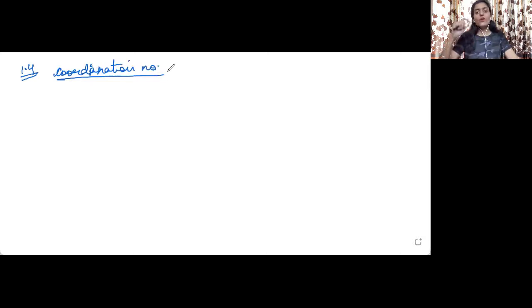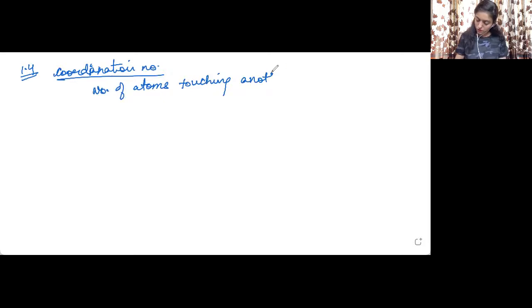So it is the number of atoms which are the nearest neighbors to an atom and they're touching that atom. Nearest neighbors and they're touching that atom, then that is the coordination number. So it is the number of atoms touching another atom that are their nearest neighbors.